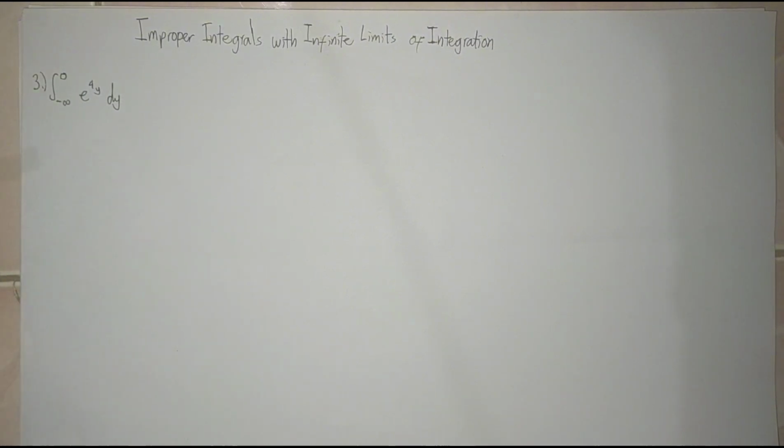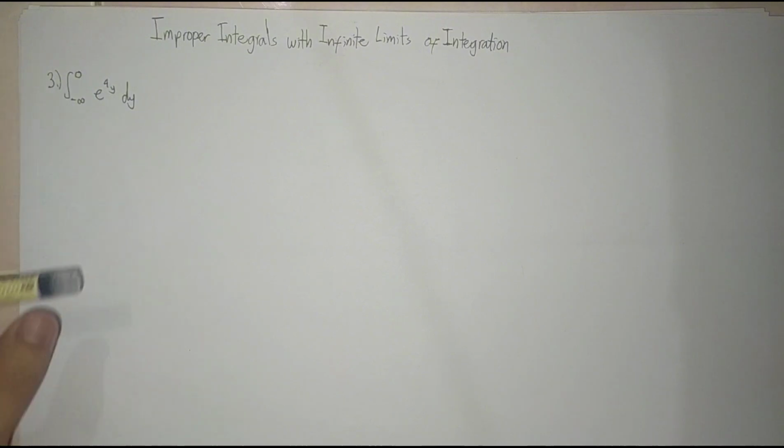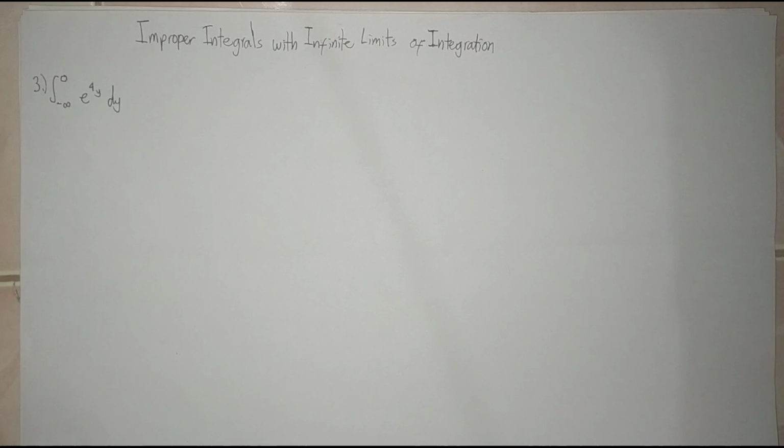And as you can see, the lower boundary is negative infinity, so the negative infinity is located at the lower boundary, so we are using definition 2 of improper integrals.